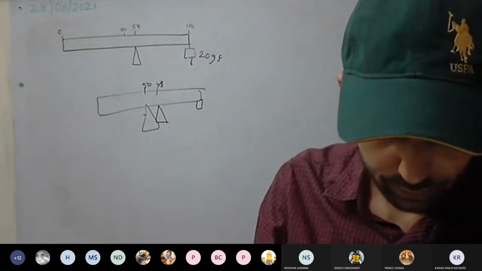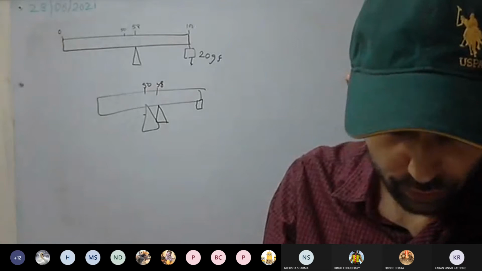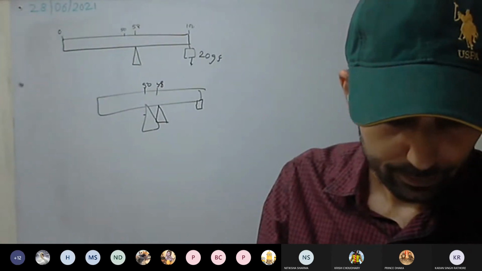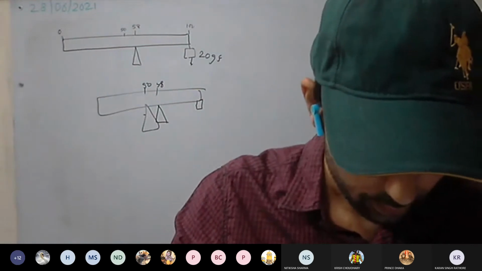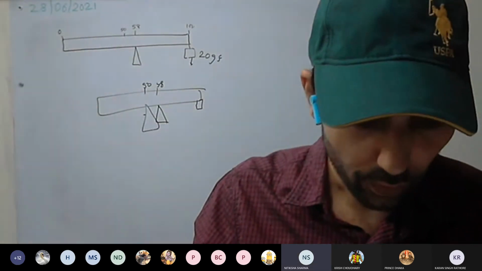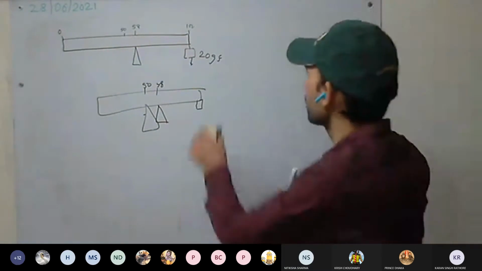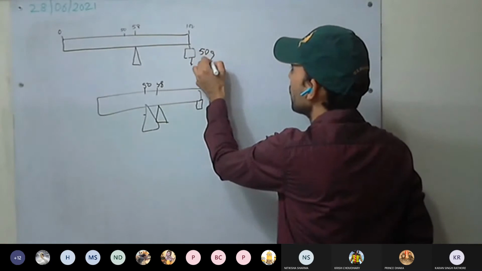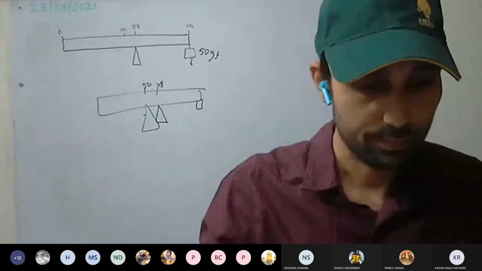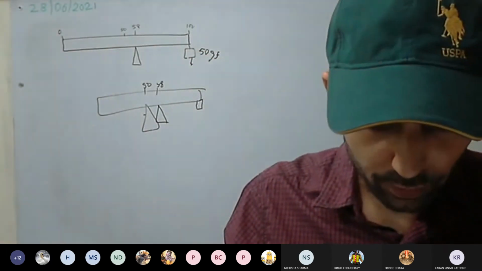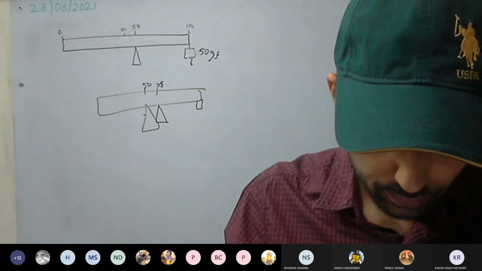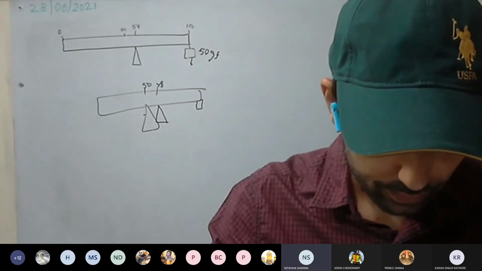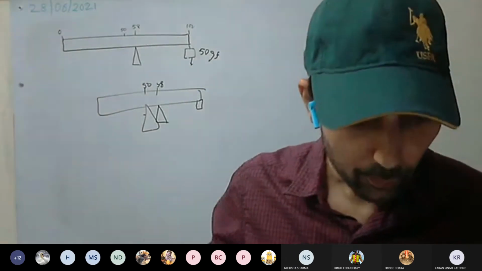Okay. Now the question asks, ninth question, eighth question. Where should a weight of 100 GF be suspended? 1 minute. Which question it was? Eighth, it was uniform meter rule. A weight of 50 GF. It is 50 GF. It is 50 GF. Okay. It's suspended at one of end. Okay. Which question we are doing? 8th or 9th? 8th. Eight. Okay, I have missed 8th and 9th.